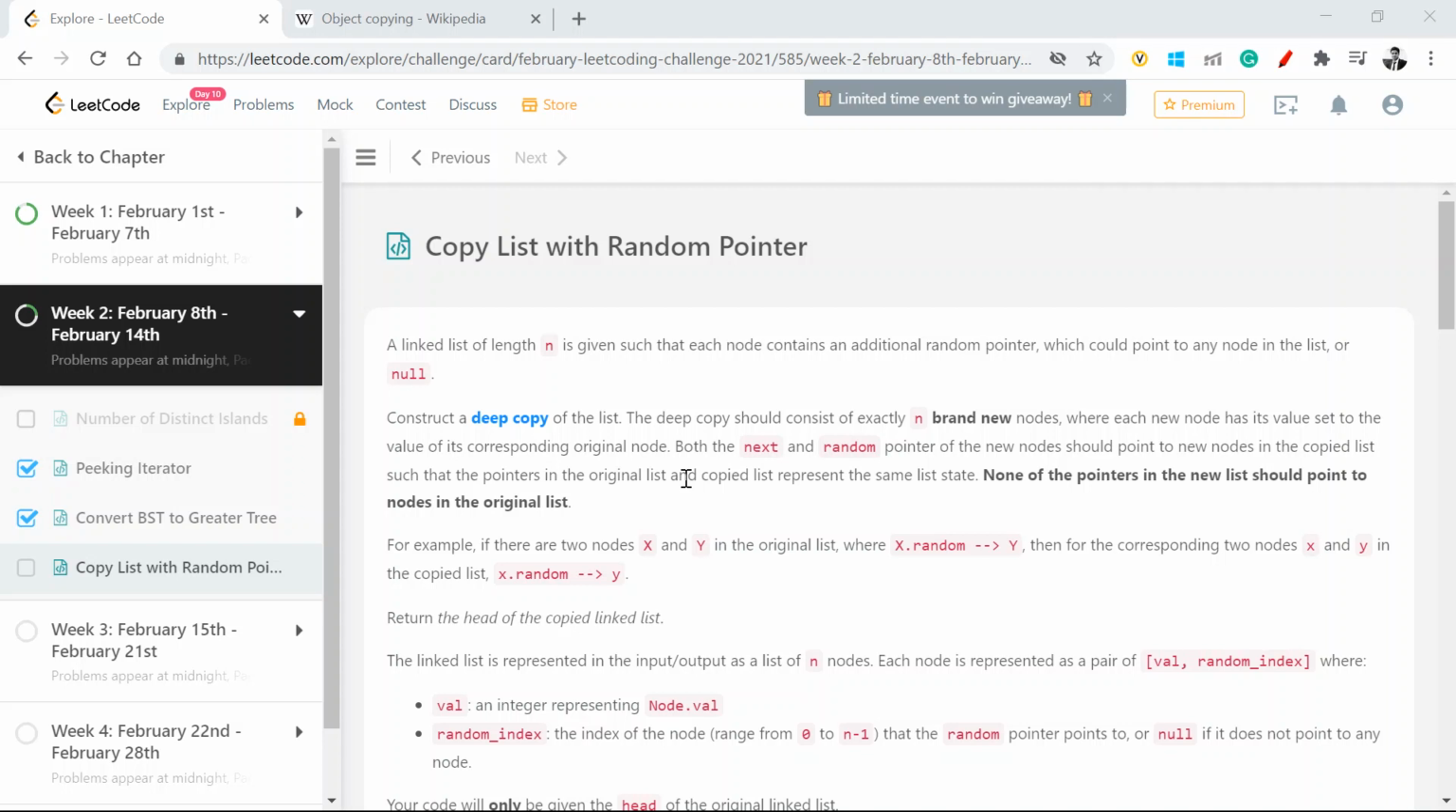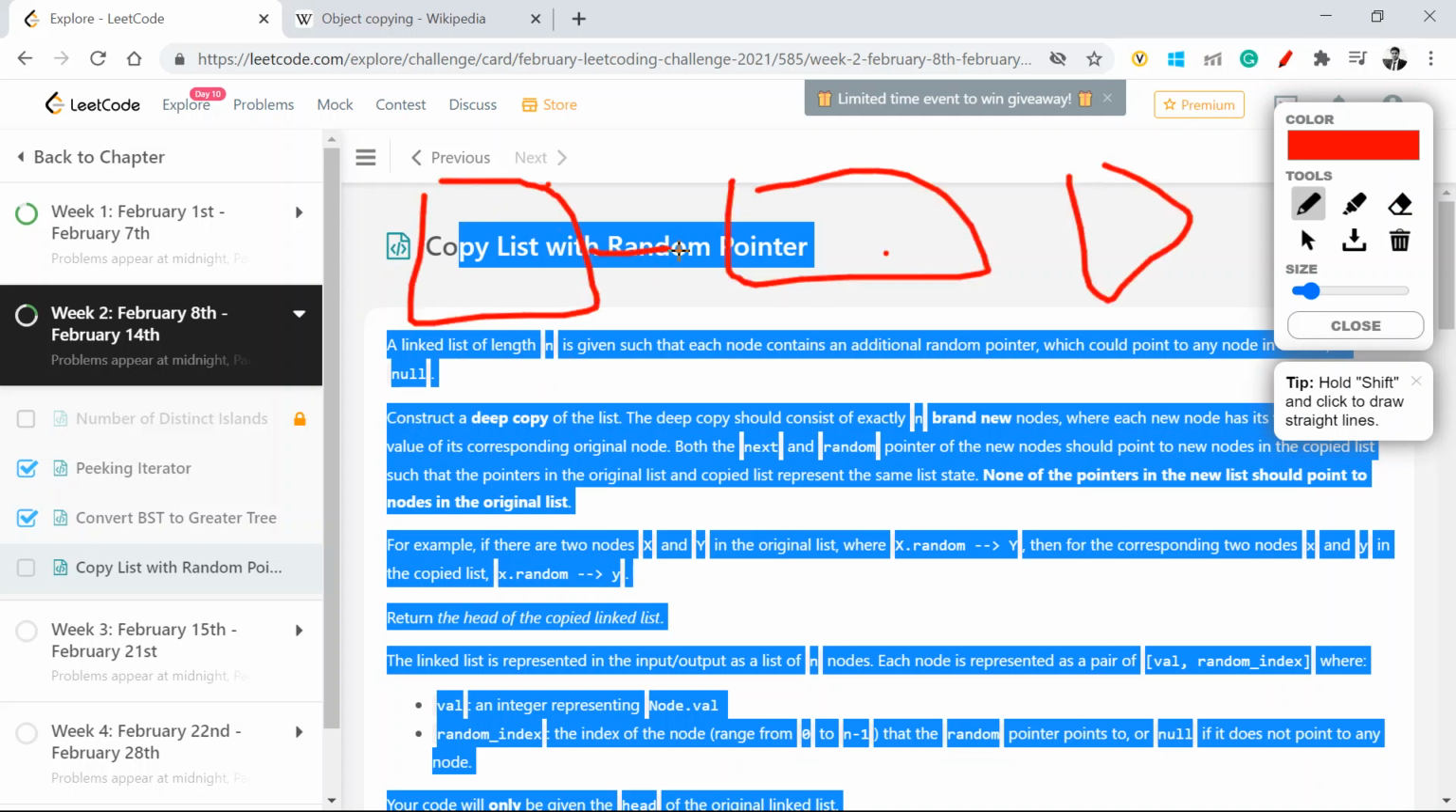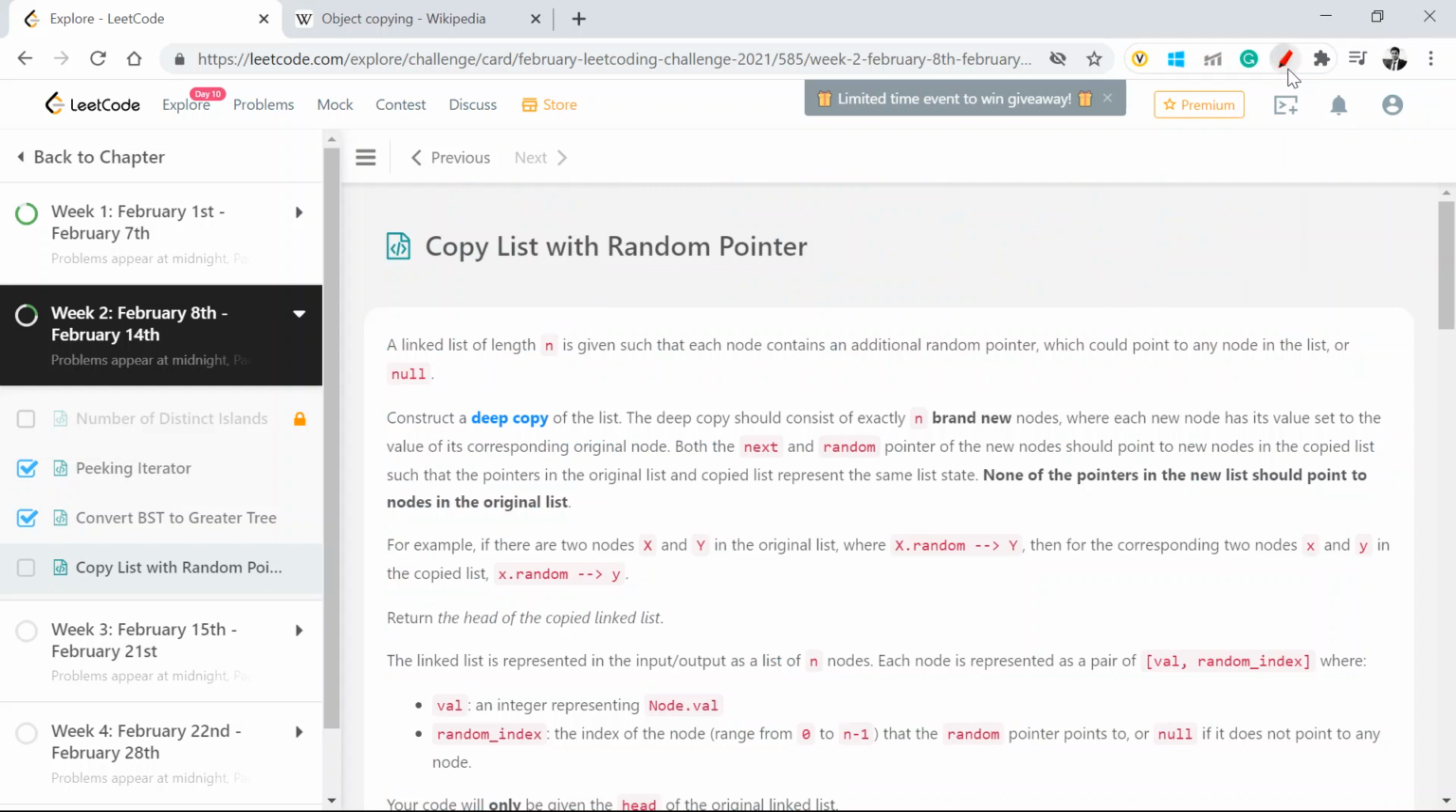So what this question says is we are given a linked list which contains nodes. My linked list always contains nodes like I have this, I have this, I have this, where this dot next is this, this dot next is this, right? But in this case,